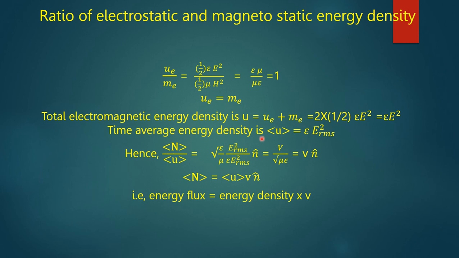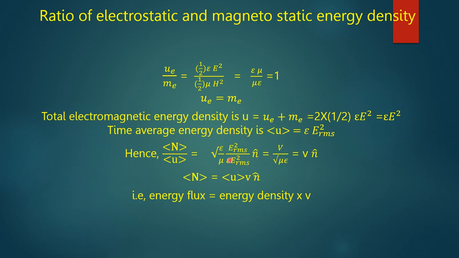Again, the time average energy density is U average, equal to epsilon into E squared RMS. Hence, N average by U average: as we find, N average is equal to root epsilon by mu into E squared RMS, and U average is equal to epsilon E squared RMS.